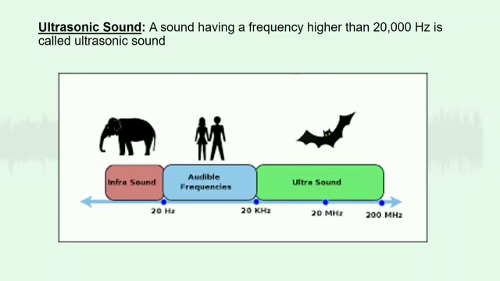Now let's know about ultrasonic sound. A sound of frequency higher than 20,000 Hz is called ultrasonic sound. Human beings cannot hear such sound. However, some animals, for example a dog, can hear such sounds.